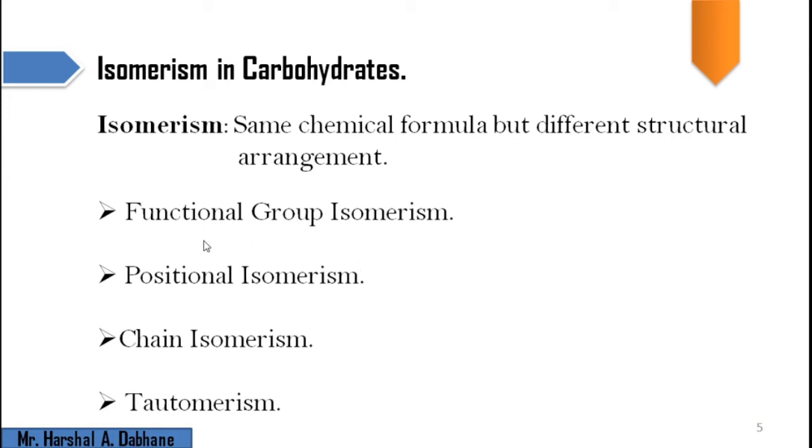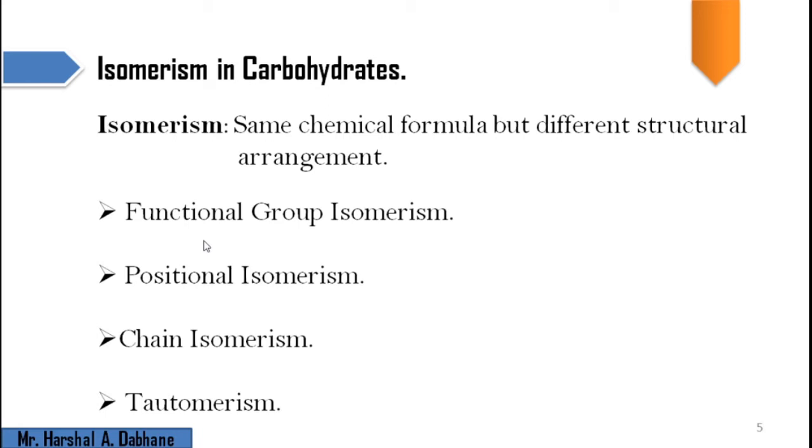First one is functional group isomerism. As its name suggests, functional group isomerism means we have the same chemical formula but two different molecules having different functional groups, such as in the case of glucose we have aldose and ketose. In the case of aldose we have the aldehydic group. In the case of ketone we have the ketonic group. So those two molecules, aldose and ketose, are nothing but the functional group isomers of each other, as they